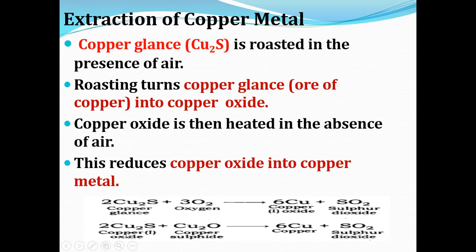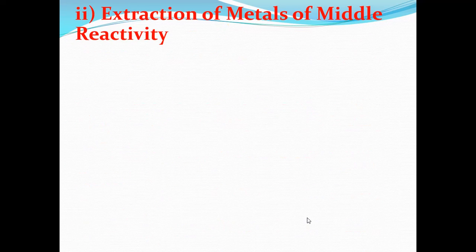Again, when we heat the copper oxide in the absence of air, it gets converted into copper plus sulfur dioxide. So from there the copper metal can be extracted. Now second is the extraction of metals of middle reactivity.